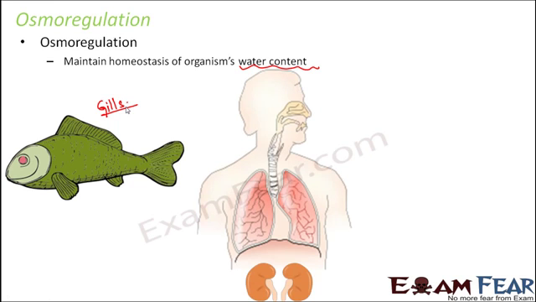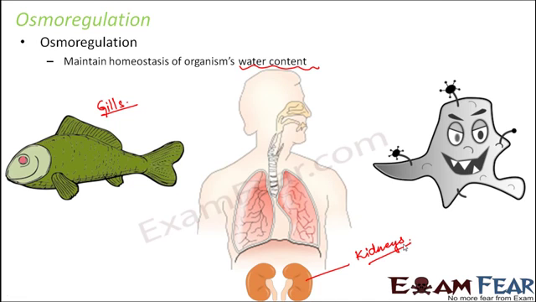Similarly, in human beings, we have the kidneys, and kidneys help in osmoregulation. How? By removing all the unwanted impurities within the body, but they also ensure that the right amount of water is present inside the body. Not only the advanced animals, even the lower animals, for example amoeba, have contractile vacuoles, and these contractile vacuoles help to maintain the right amount of water content inside the body of the amoeba.